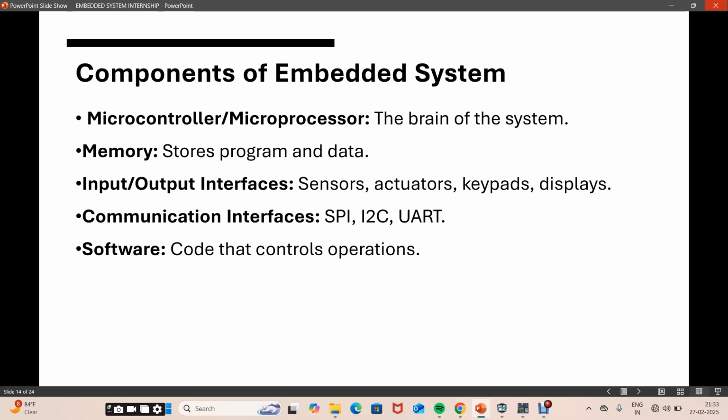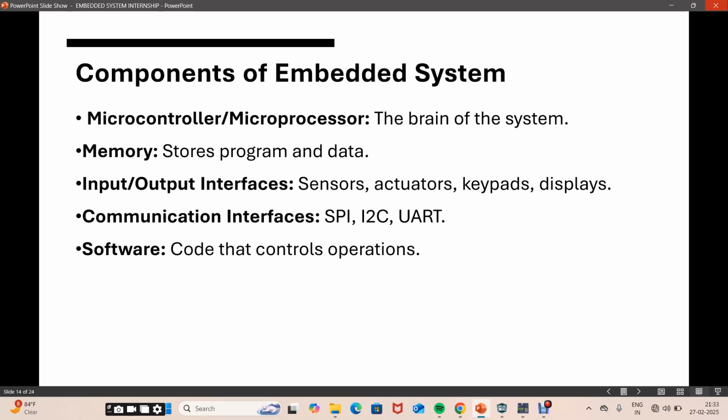Next, components of an embedded system. It contains the microcontroller, which is the brain of the system. Then it contains memory, which is used to store the program and data. Next, input output interfaces, sensors, keypads. Next is communication.